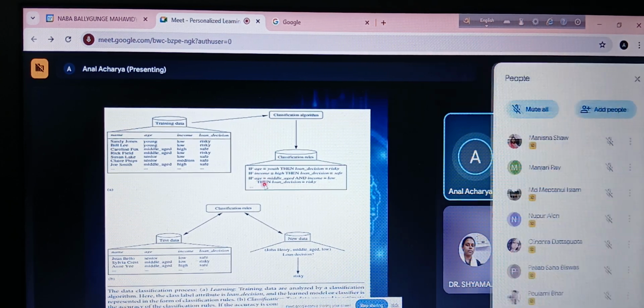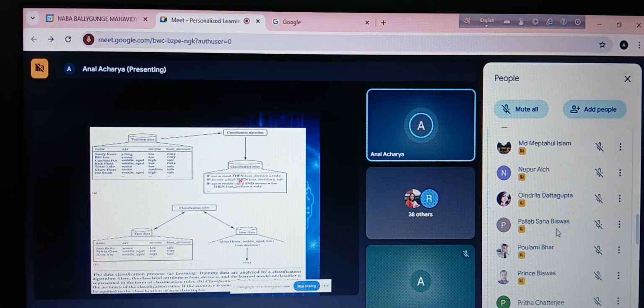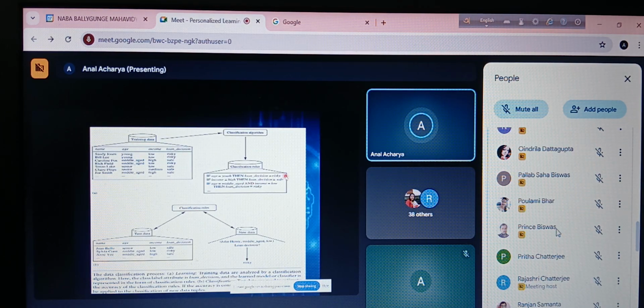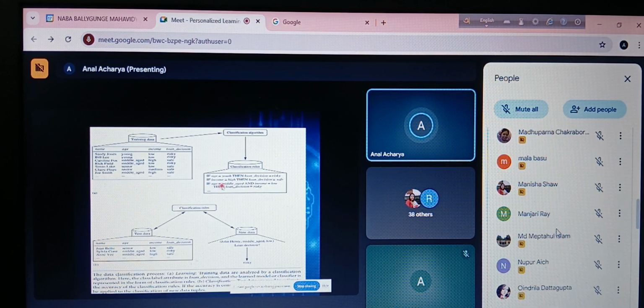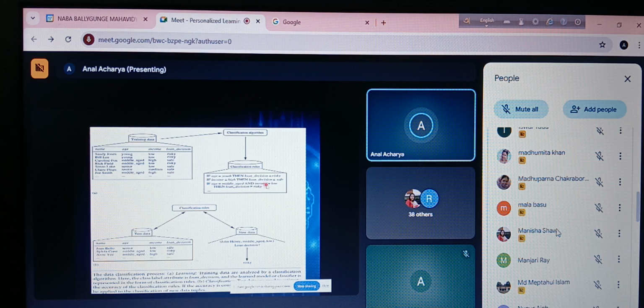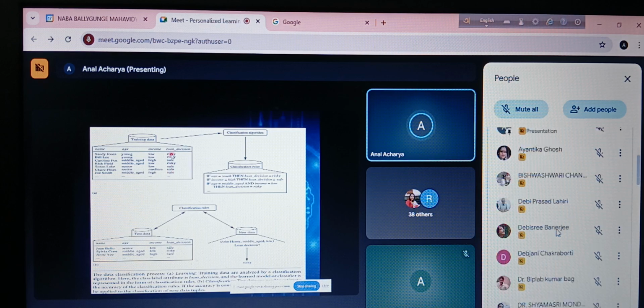The first rule is: if age equal to youth, then loan decision equal to risky. The second rule is: if income equal to high, then loan decision is safe. So these are the rules that have been derived from the data.